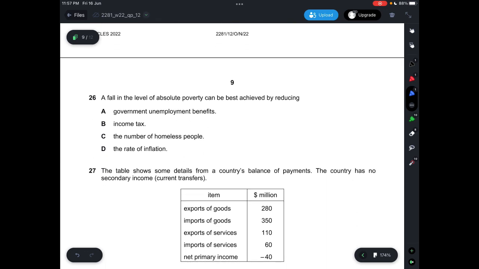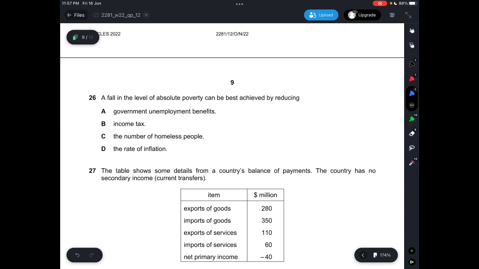Question 26, the fall in the level of absolute poverty can be best achieved by reducing what? A, it says government unemployment benefits, which is not correct because first of all, people would now be less induced to find jobs. They'll just rely on unemployment benefits, so technically they will still be under poverty.